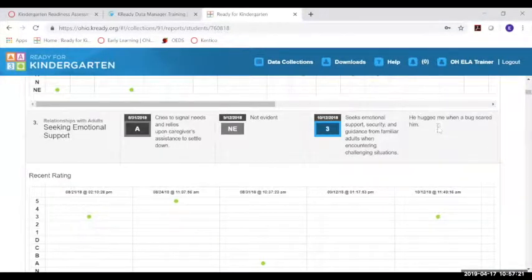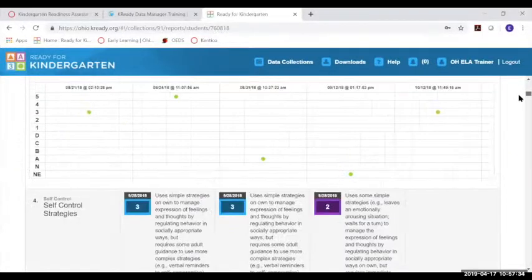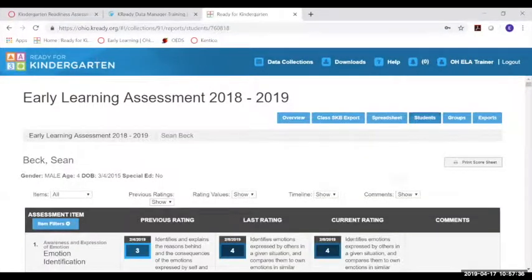Right here, the teacher wrote, "He hugged me when I hugged him." That was a comment that the teacher wrote to show evidence that the child was a level 3 with seeking emotional support. So again, the teacher can modify this report showing as many or as few SKBs as desired,